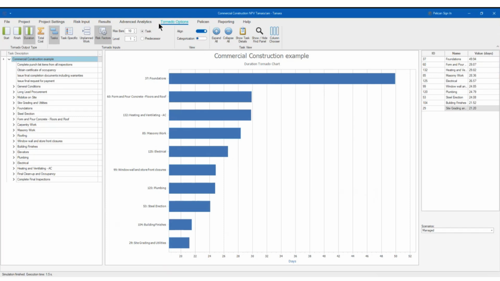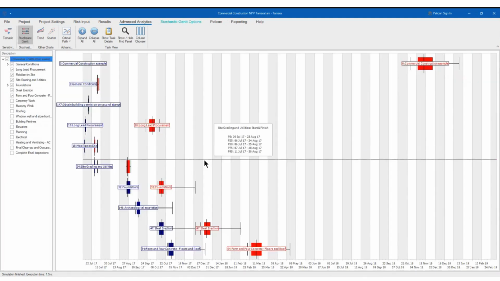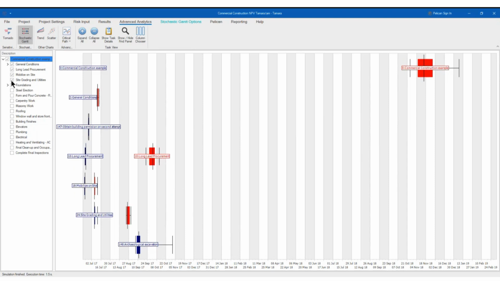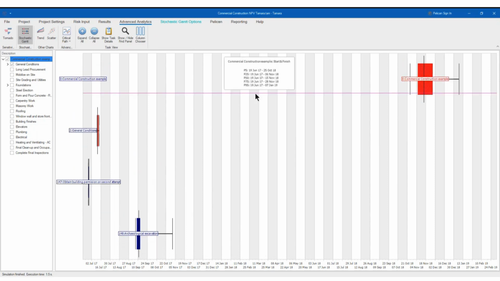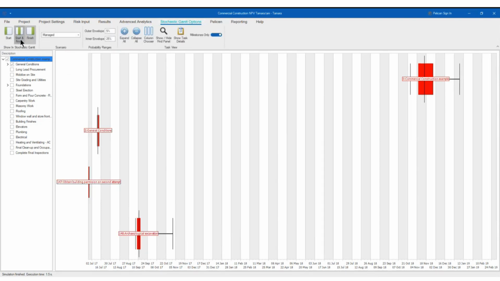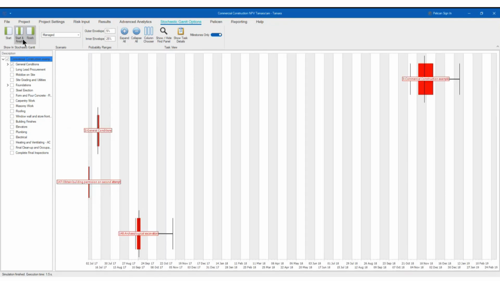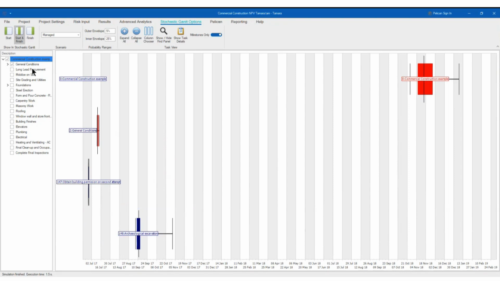In this case, for the tornado option, you see that you have more options too. I'm not going to go through each one of them, so we can continue. This is one. Then we have what we call the stochastic Gantt. I really like this option because it's very visual, like this. And what it will let you see, let me just see a few, so you see them, right? What is it that you want to choose? For example, I want only the start and finish, which is normally what I look for.